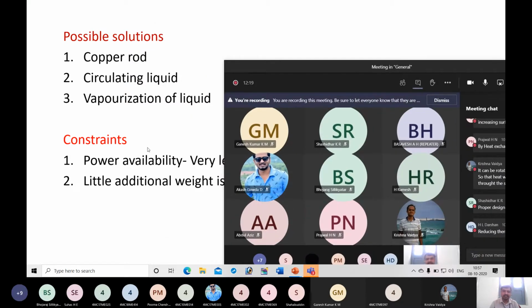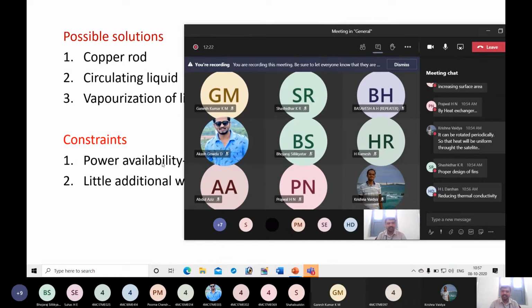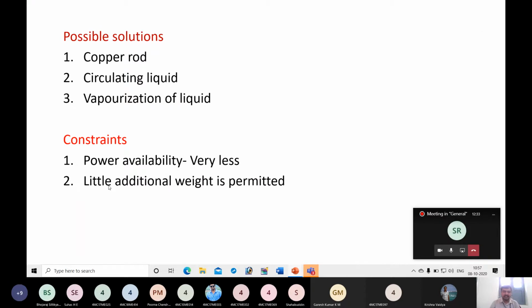Next, another constraint is power availability. You can think about using heat exchanger, but that requires power supply. So that is the problem. If we go for using copper rod, again here little additional weight is permitted, and it will result in additional weight if you use copper rod. Then if you go for circulating liquid, again power is needed. So that is the problem. Again, for vaporization of liquid, the problem is how we are going to circulate vapors and condensed liquid. So that is the challenge.